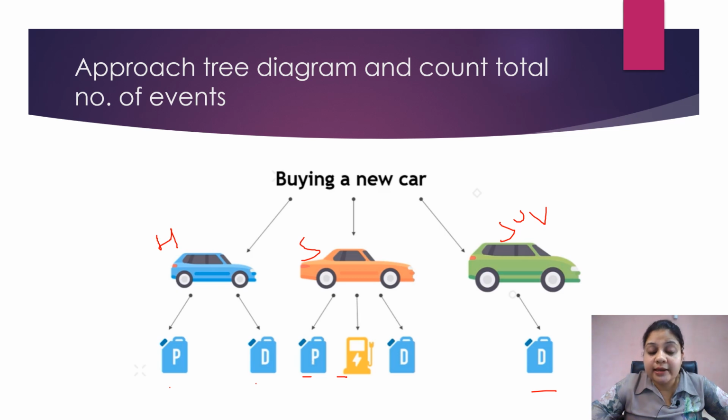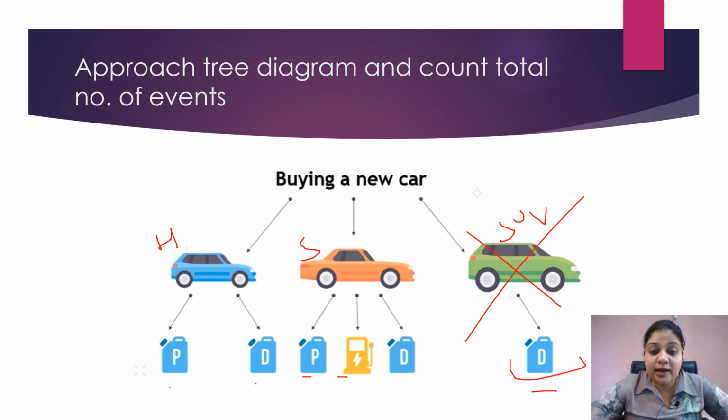Now, which car to buy? Now I don't want to buy an SUV car. It's possible. Or let's say I don't want to buy a diesel car. Now, if I don't want to buy a diesel car, I cannot buy an SUV car because an SUV car is only available in the diesel version. So, one possible option is excluded from my conclusion. Now, I have two options. Either I can buy a hatchback car or I can buy a sedan car.